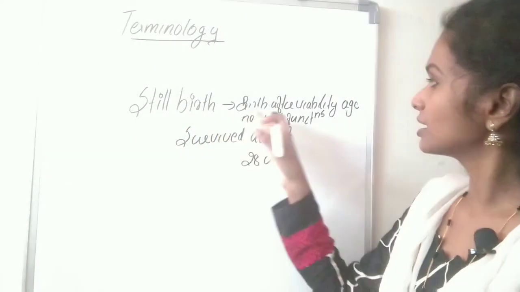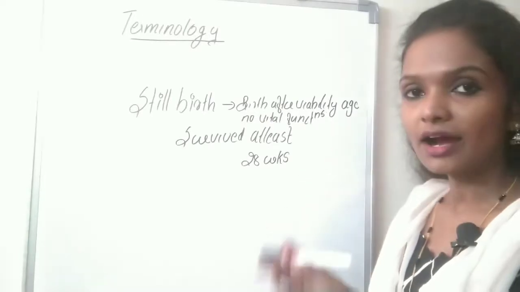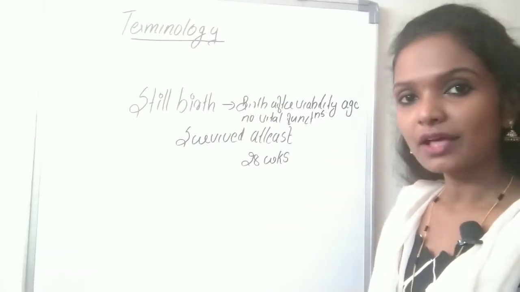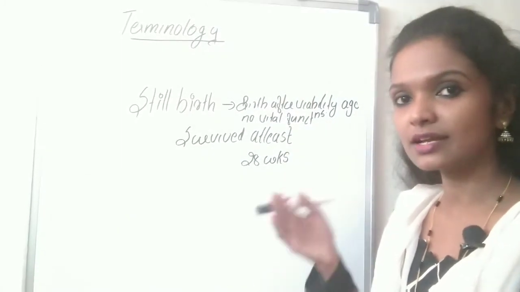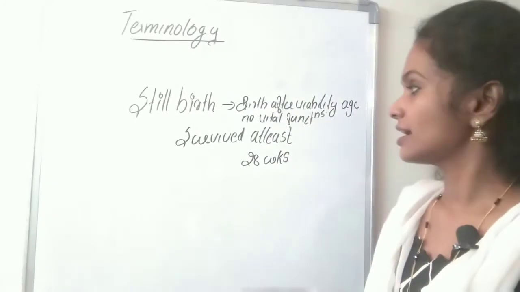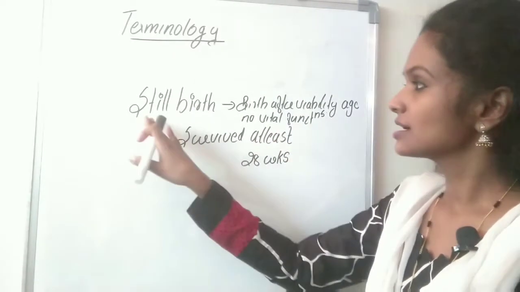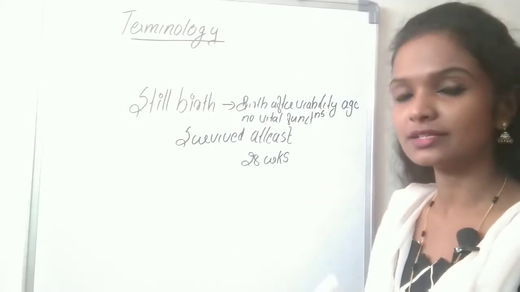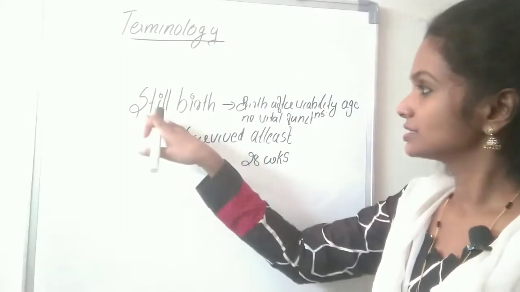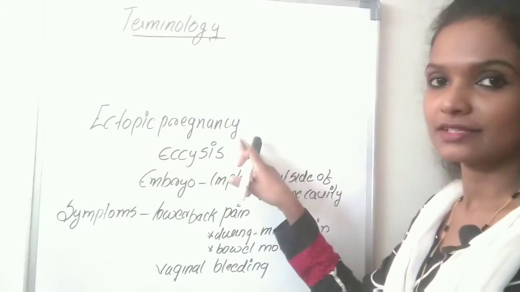It may be stillbirth. Stillbirth means the birth occurs after the viability age, but there is no vital functions like heart rate and placental pulsation. That means the baby, the infant or the fetus has died inside the womb itself, and they survived at least for the 28 weeks. That is known as stillbirth. The fetus has already died inside the womb itself. That is called stillbirth.